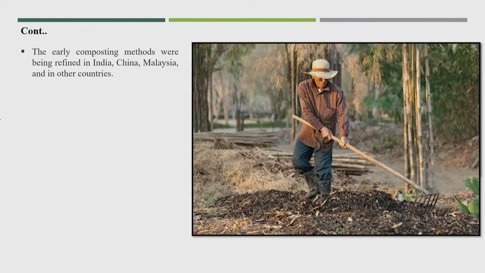So, this is also a simple pile, okay. For aeration, manual mixing was there. And in a similar way to the Indore method, they used to prepare this particular pile or windrow.